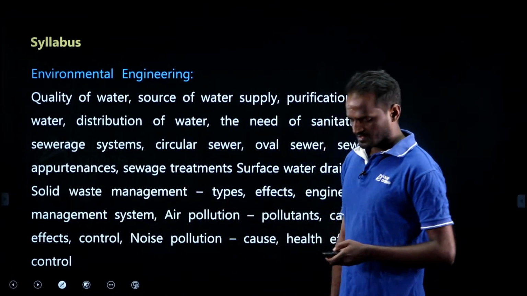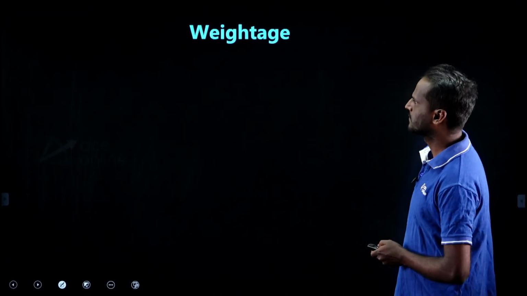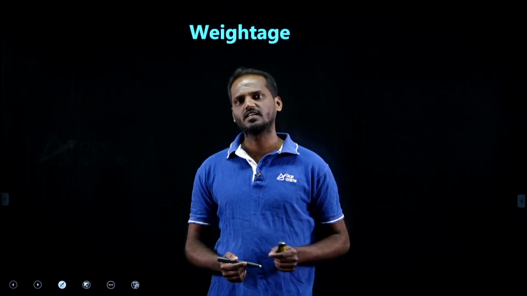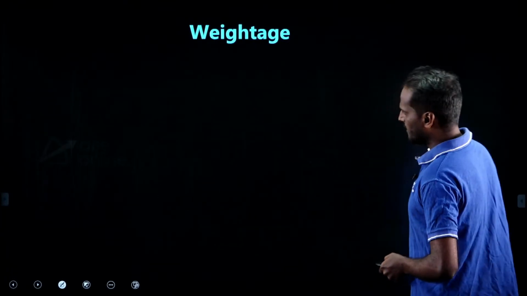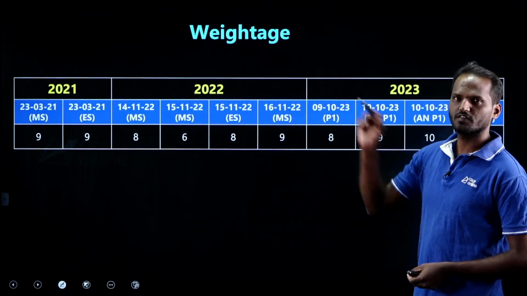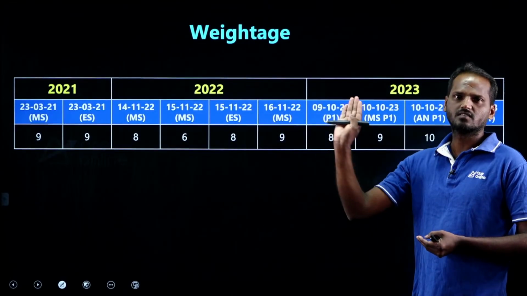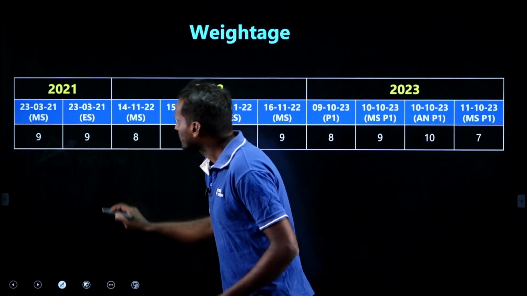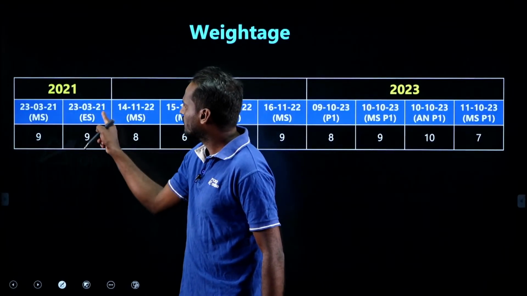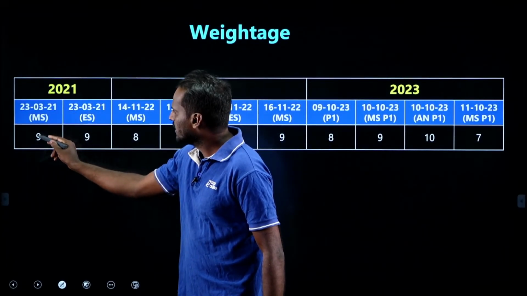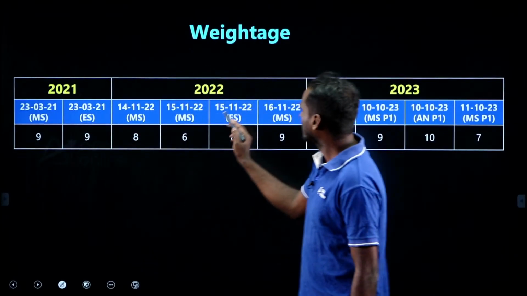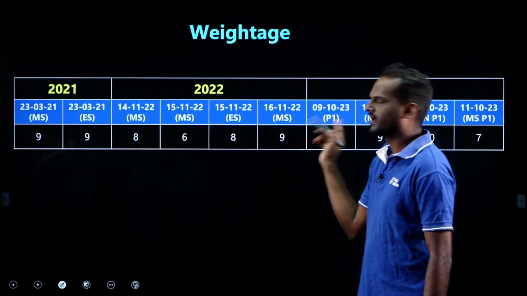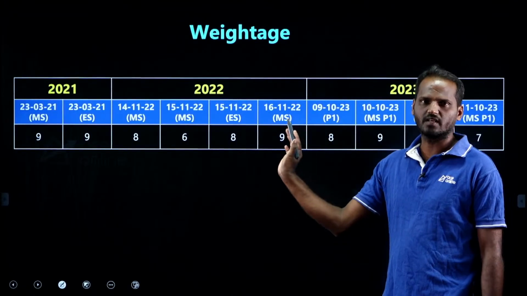Let us discuss its weightage. Coming to the weightage of environmental engineering for your SSC JE exam, we have a very good number of questions. I have taken the latest 3 years of weightage. In 2021, in 2 different sessions, morning and evening, 9 questions and 9 questions. In 2022, 4 sessions, almost 8, 8, 6, 8, 9. Each session's number of questions is displayed here.